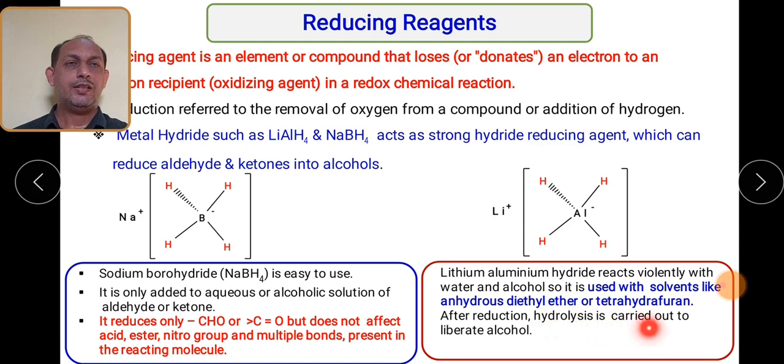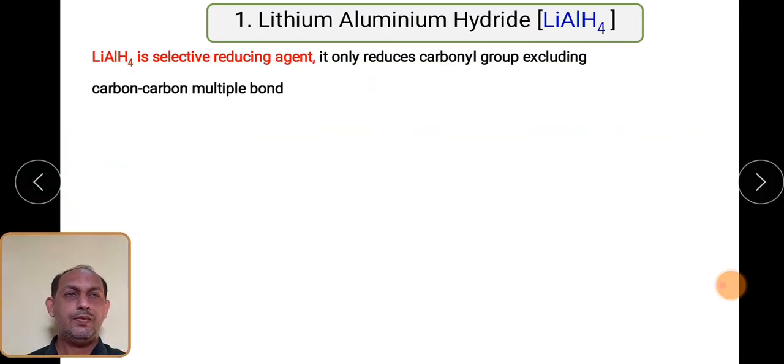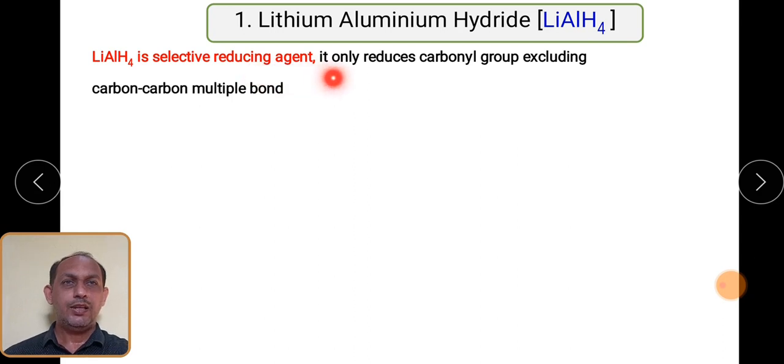After its hydrolysis is done, it can give out alcohol. So let us see one by one the reagents and their use. Lithium aluminum hydride is selectively used as a reducing agent. So it can only reduce carbonyl group, excluding carbon-carbon multiple bonds. We have to understand that when we use lithium aluminum hydride, it selectively reduces the carbonyl group, that is the polar group, while the non-polar groups such as carbon-carbon double bond or carbon-carbon triple bond, it does not reduce.